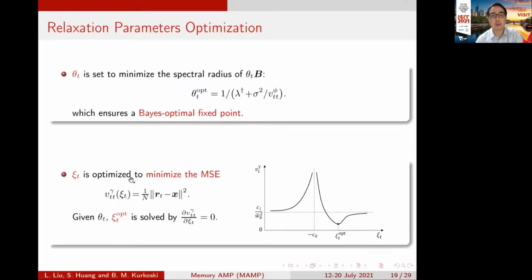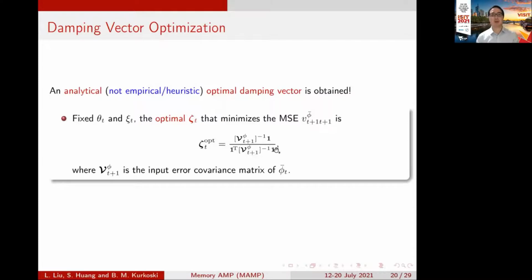Psi t is optimized to minimize the mean square error of memory AMP, and it can be solved by this equation. This figure shows the illustration of the optimal solution of psi t. This is a very interesting result. Different from the existing AMP type algorithms that consider heuristic or empirical damping parameters, in this work we propose an analytical optimal damping vector. It is given by this formula. And then this is used to guarantee the convergence of the memory AMP.